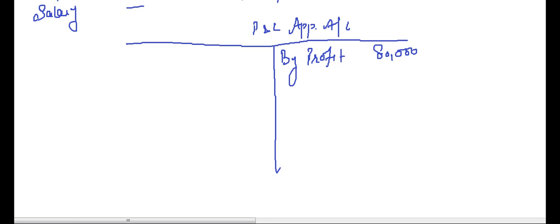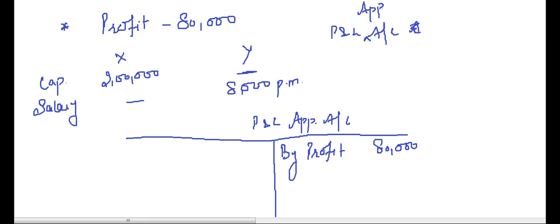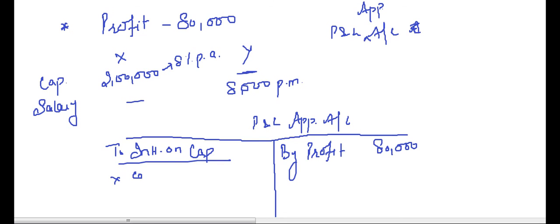Let's do it in the normal way. One more thing, in the question it is given that interest on capital is to be paid at the rate of 8% per annum as per the partnership deed. So we'll pay interest on capital, X capital account.